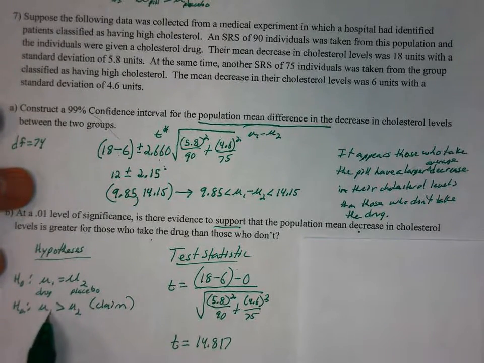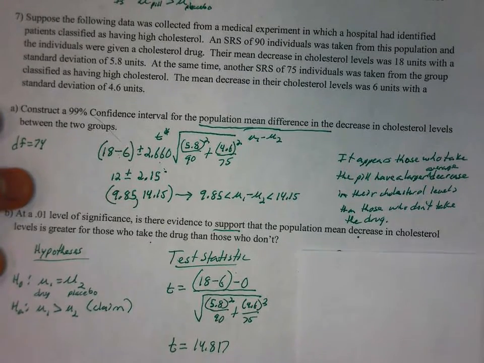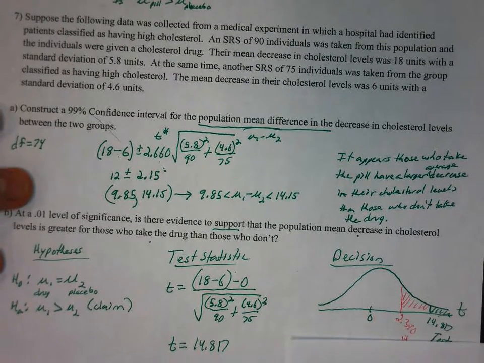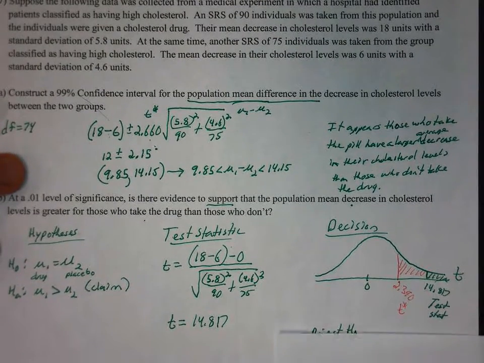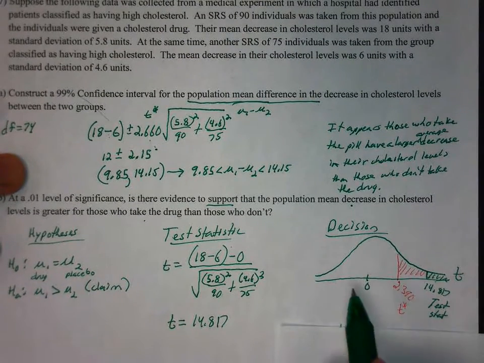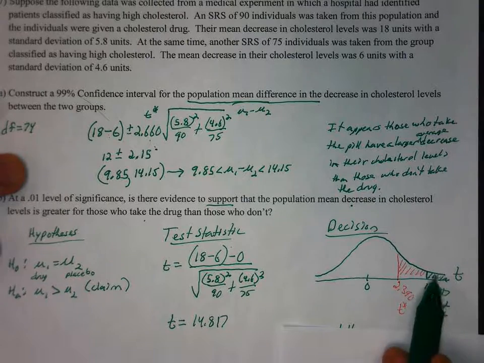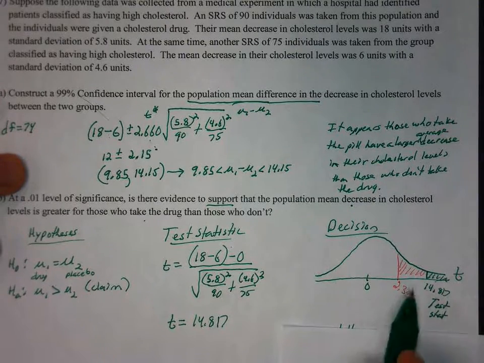Now we are looking at mu1 being greater than mu2, so that means we're in the right-hand tail. And 14.817 is going to be way out to the right, but let's compare that to our critical number for t here.